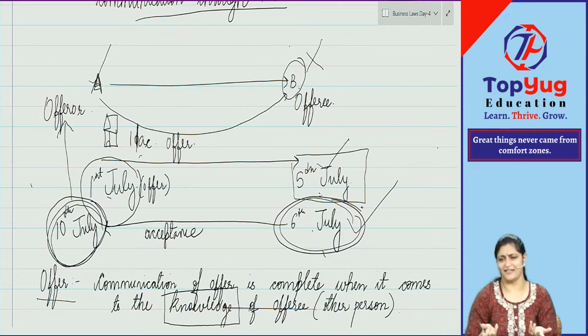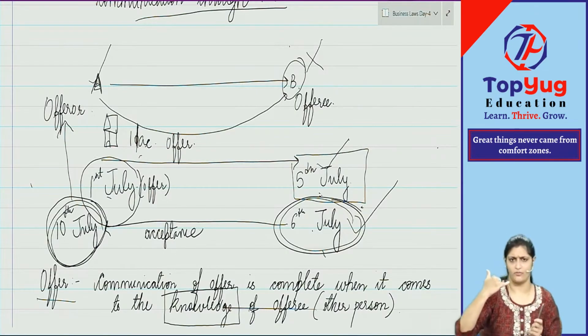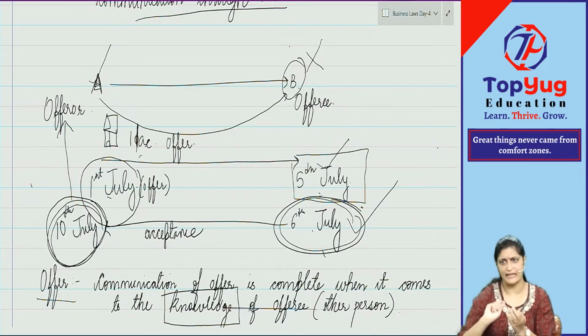Got this point clear? See, I said yes, I want to sell, I will sell. You said yes, you want to purchase, you will purchase. It will take say 10th, 11th, 12th, still B did not get the house, B will call, or say come, or again write a letter saying that I accept. That is very much possible. Why? Because he wanted to purchase. Again the contract will come into existence. But what if he says no, even after many days? Will it be valid? Yes, it will be valid.